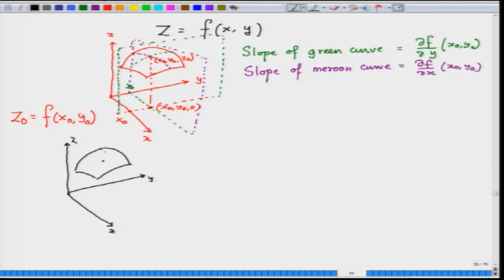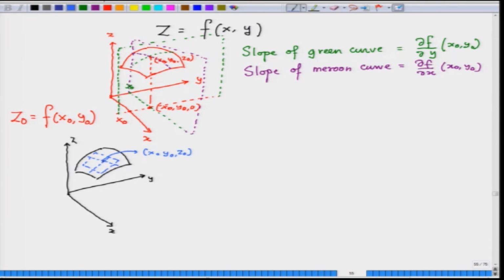So, if you think of a tangent plane at the point x naught, y naught, z naught, then the tangent lines passing through x naught, y naught, z naught, which are actually tangents to the green curve and the maroon curve, then the slopes of the green curve and the maroon curve and these tangent lines would coincide. This is a very reasonable geometrical fact, you can visualize this.